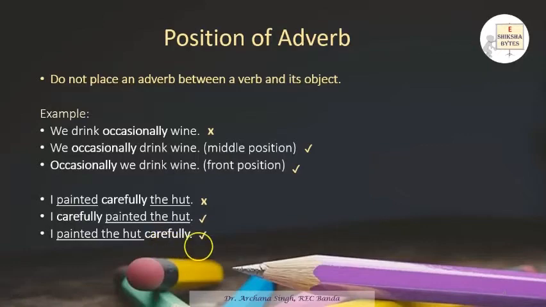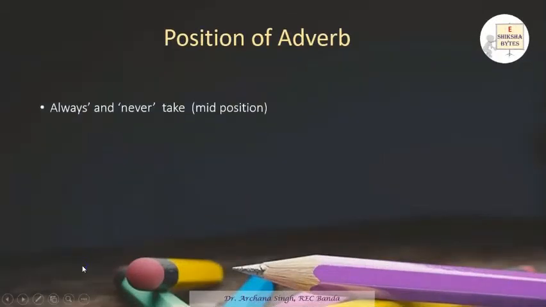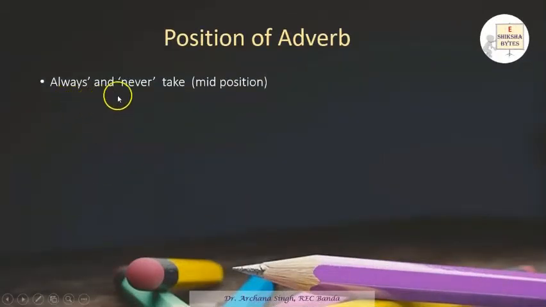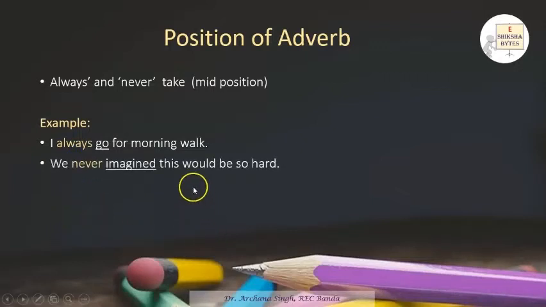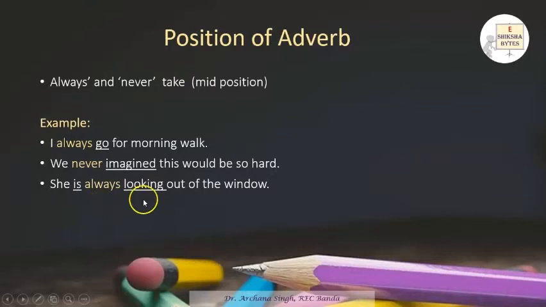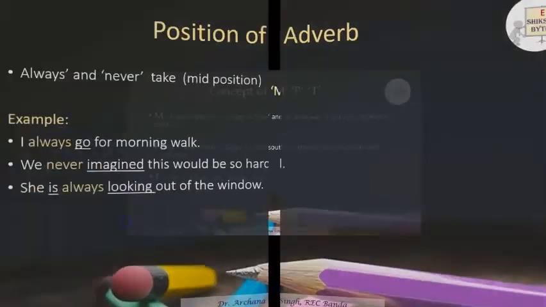I hope the concept of the position of the adverb is clear. In general, the adverbs always and never take the mid position. Say, I always go for a morning walk. Go is a verb and always is taking a mid position. We never imagined this would be so hard. Imagined is a verb and never is taking a mid position. She is always looking out of the window. Looking is a verb and always is again taking a mid position. So always and never take the mid position.